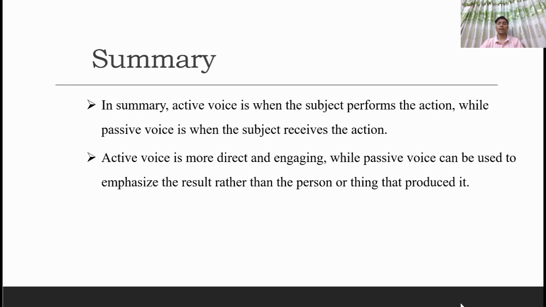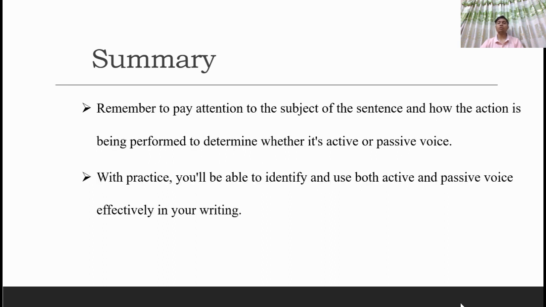In summary, active voice is when the subject performs the action, while the passive voice is when the subject receives the action. Active voice is more direct and engaging, while passive voice can be used to emphasize the result rather than the person or thing that produced it. Remember to pay attention to the subject of the sentence and how the action is being performed to determine whether it's active or passive voice. With practice, you will be able to identify and use both active and passive voice effectively in your writing.